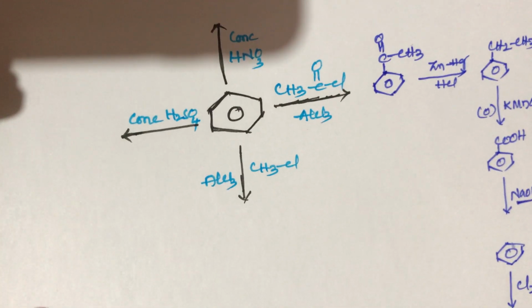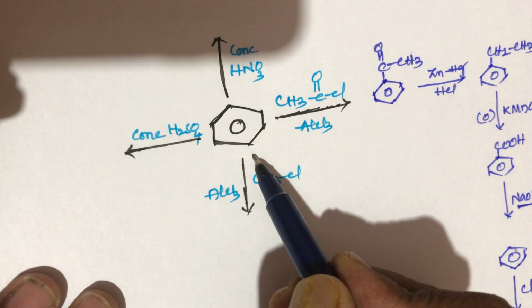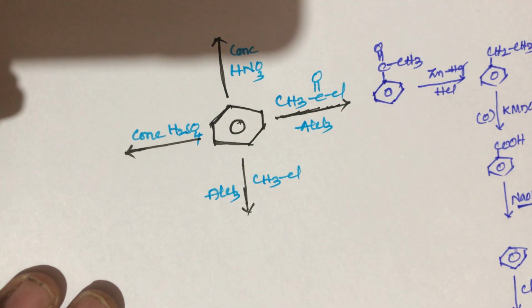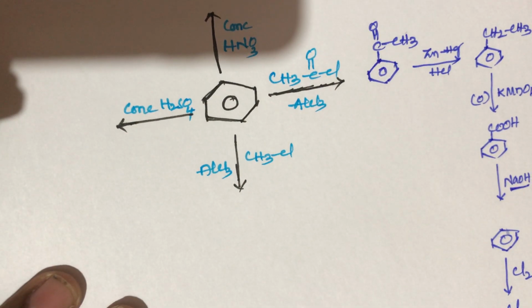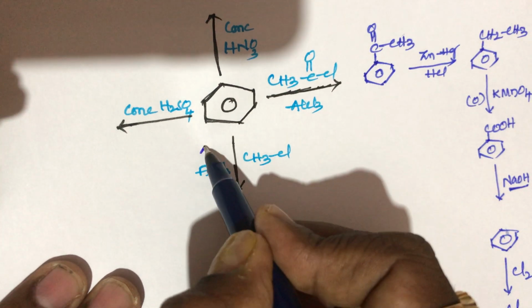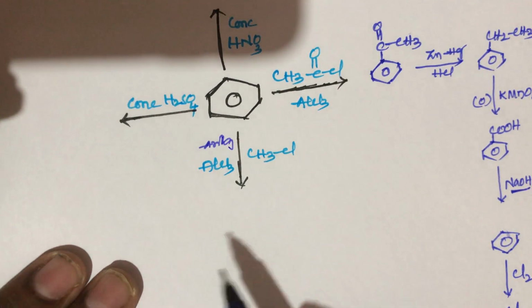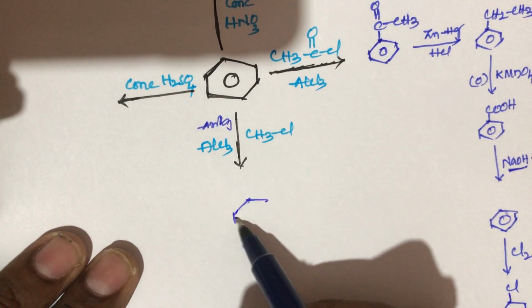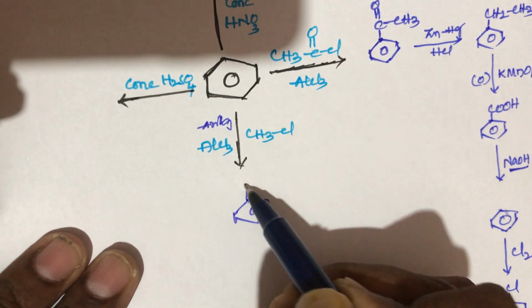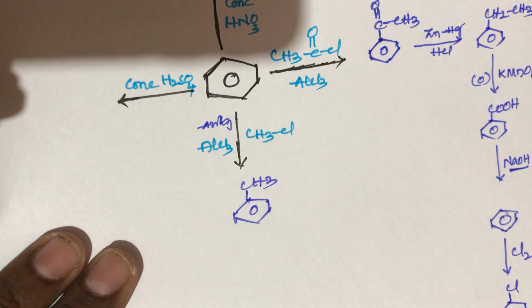Now take the second one, students. When benzene reacts with methyl chloride in the presence of anhydrous AlCl3, you remember anhydrous AlCl3, we get methyl benzene, CH3, methyl benzene will be formed.